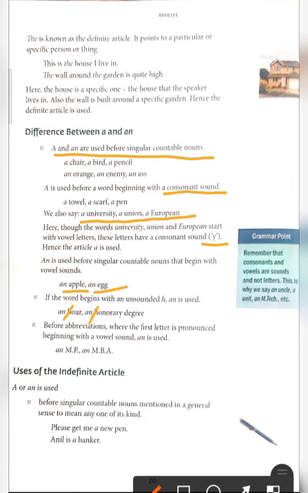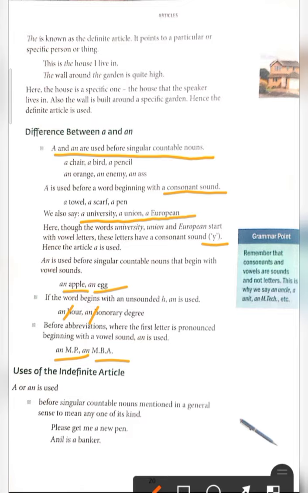While writing we write H, but while reading we skip the H. Last, before an abbreviation where the first letter is pronounced beginning with a vowel sound, an is used. Abbreviations means the short form. For example, an MP and an MBA. See the pronunciation; it's like a vowel.